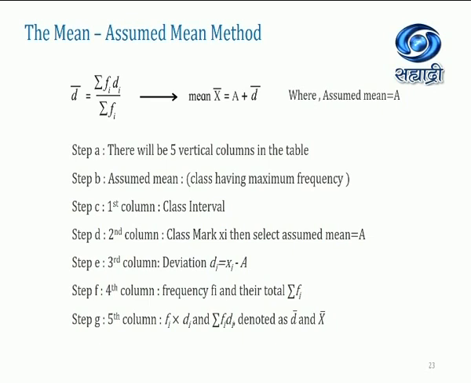That class will be the assumed mean. First column class interval, second class mark xi, then select the assumed mean a. Then third column deviation, di is equal to xi minus a. Fourth column frequency fi and their total summation of fi. Fifth column fi into di, and summation of fi di, denoted as d bar and x bar.